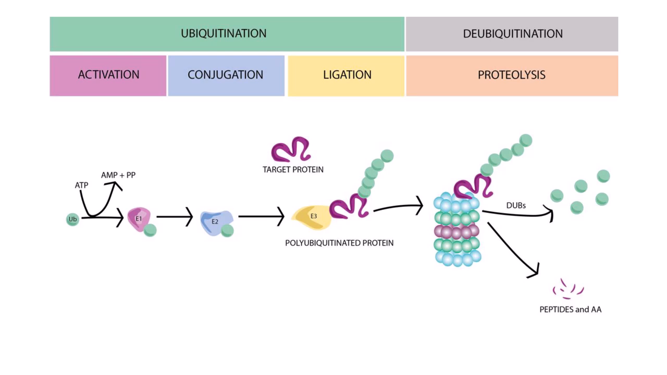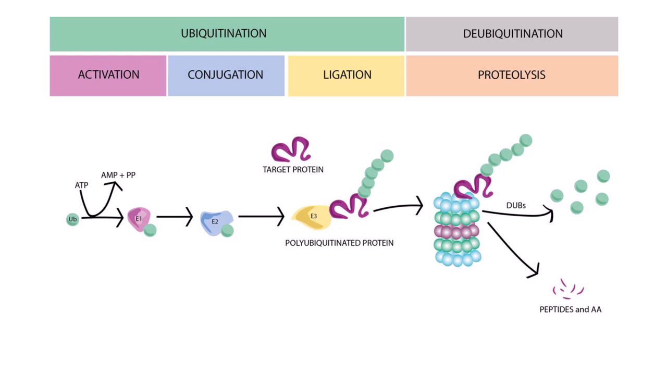The ubiquitin-proteasome system is a critical cellular process that controls protein degradation. The first step, ubiquitination, is a three-stage process that tags proteins for destruction. The first stage is activation, where a single ubiquitin molecule is activated by an enzyme called E1.